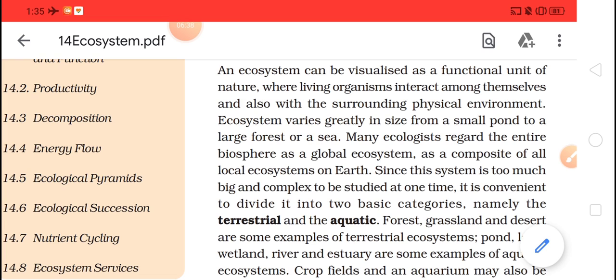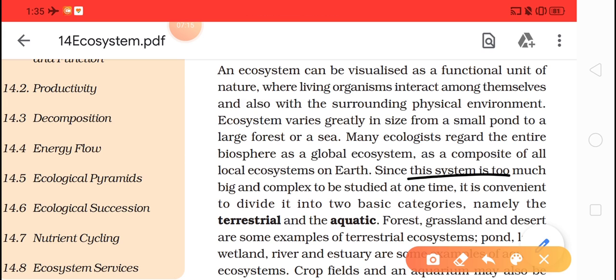Now biotic factors. I need not explain, but still, biotic factors means those organisms which are living on the earth. They may be classified as either plants, animals or microbes. So this is a general introduction of an ecosystem, which consists of abiotic as well as biotic factors which interact with each other and perform a function. Okay, now let's move further.